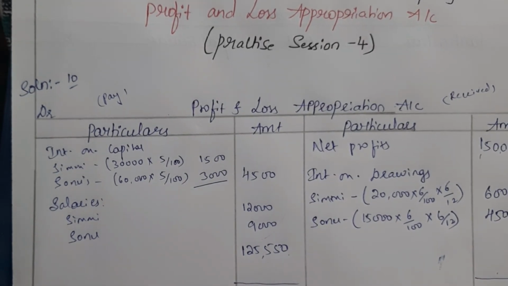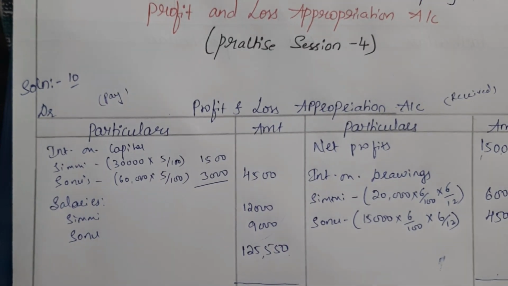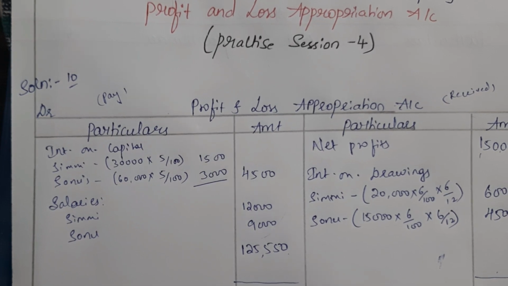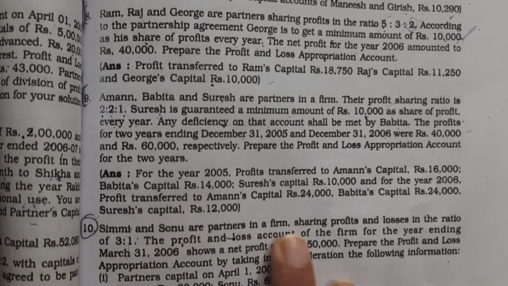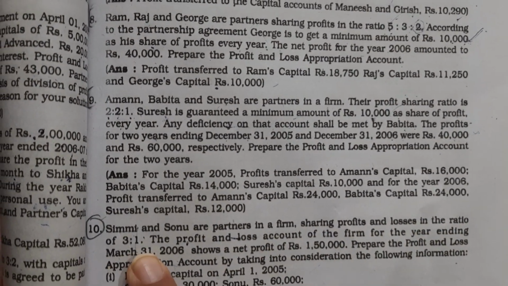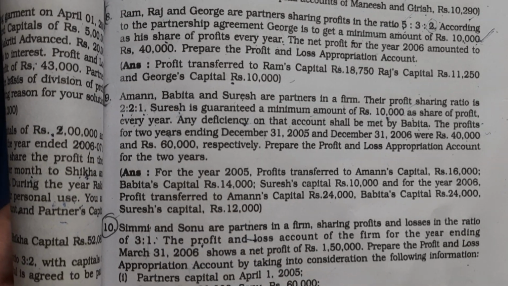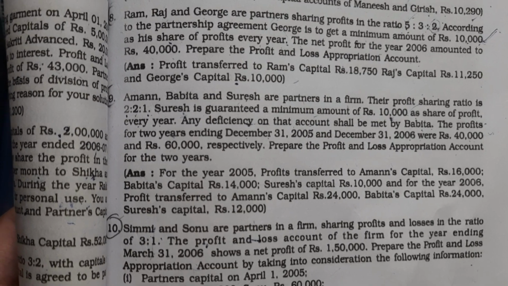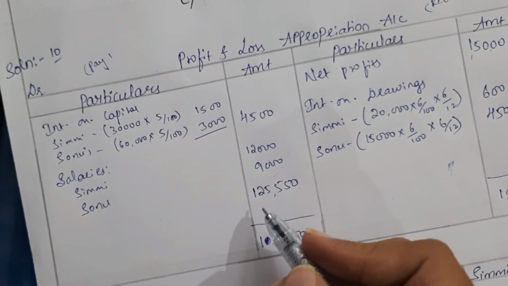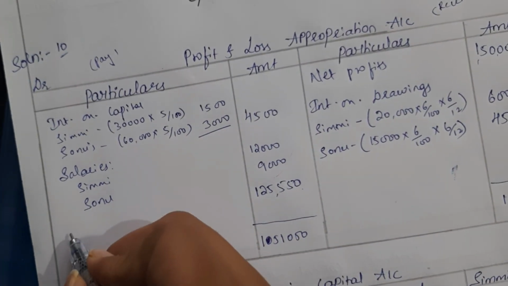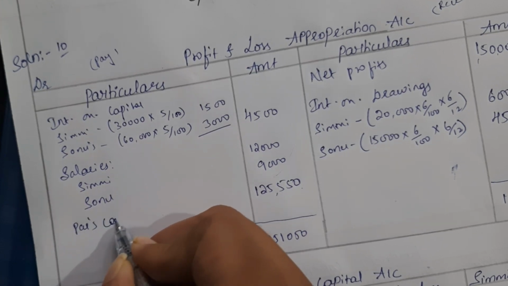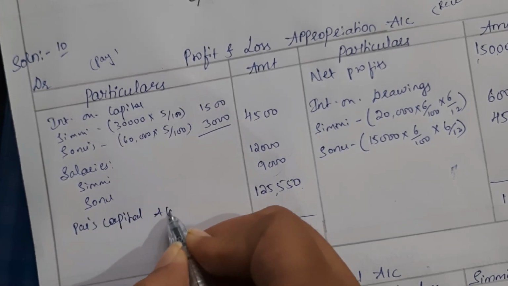Okay, so that profit has to be distributed now among the partners in their ratio. Okay, so here let's check out in the question the ratio is given or not. So in the question the ratio is given, right? So Simi and Sonu share profits and losses in the ratio of 3:1. Okay, in case this ratio was not given, then according to the capital of the partners we would find out the ratio. Okay, but here it's directly given, so this profit has to be distributed among Simi and Sonu. Okay, so that will go to partners capital accounts.